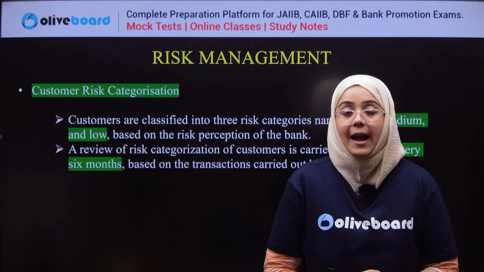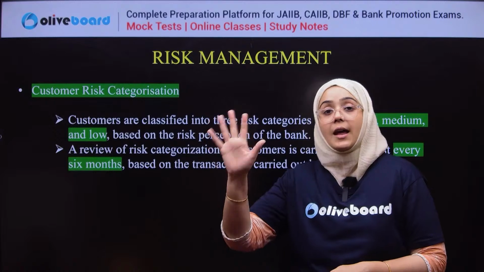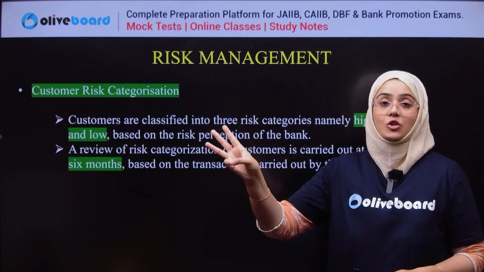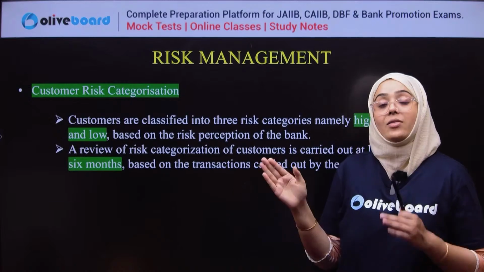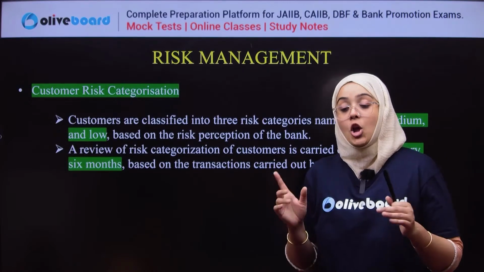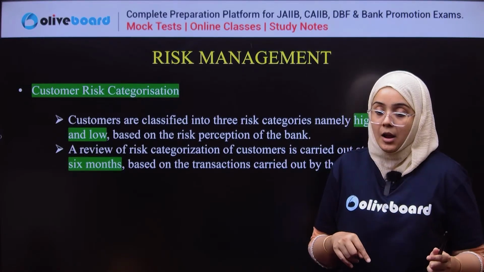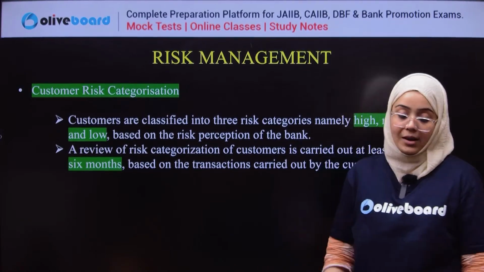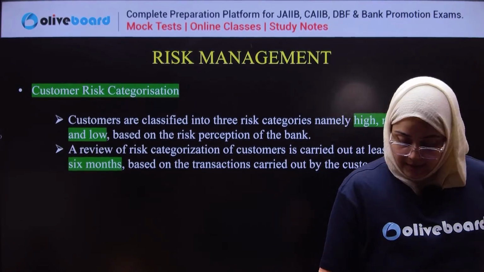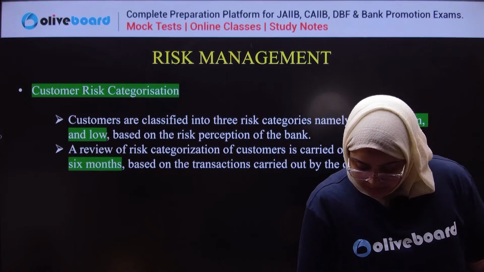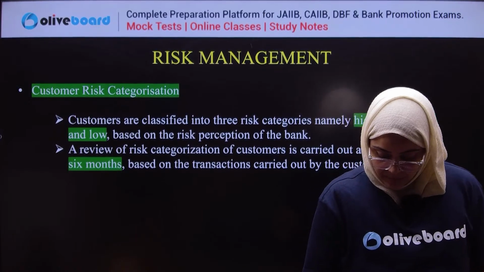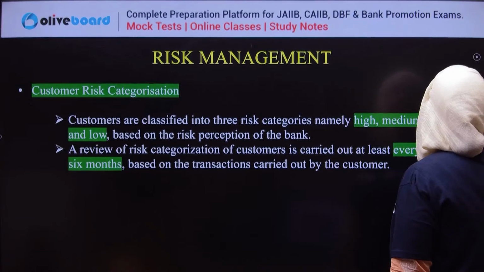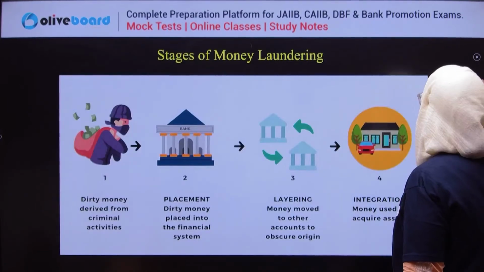Okay, so the risk categorization, always remember, there are three types of risk categorization done for a customer, and this risk categorization should be periodically checked, every 6 months. Clear? Yes or no? Done? Good. So let's revise the whole thing with the very first basic.